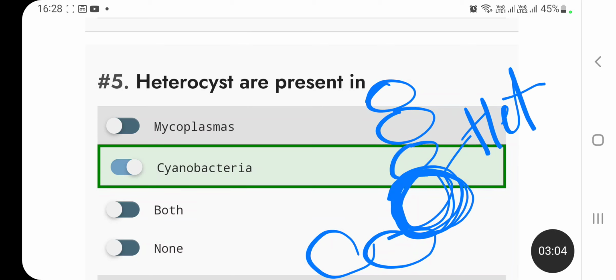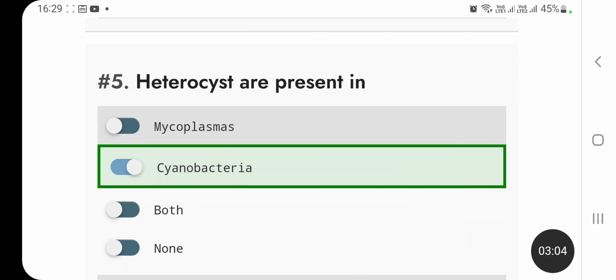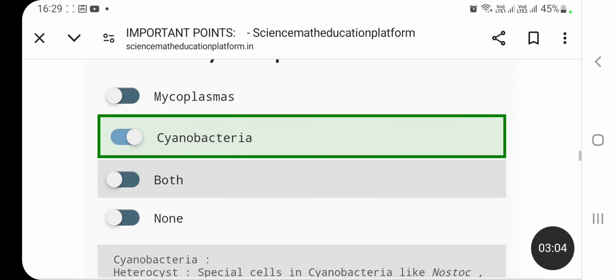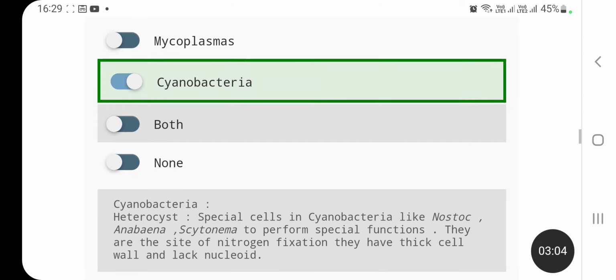They can withstand the harsh conditions. They have nitrogenase enzymes that help in nitrogen fixation, because in these cells oxygen is absent. So nitrogenase enzymes are safe here because they can't withstand oxygen. So heterocysts are found in cyanobacteria.